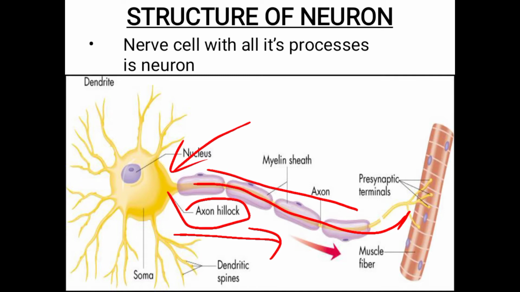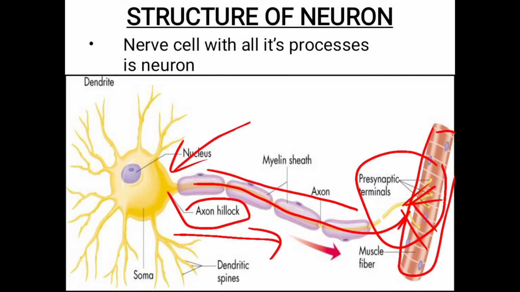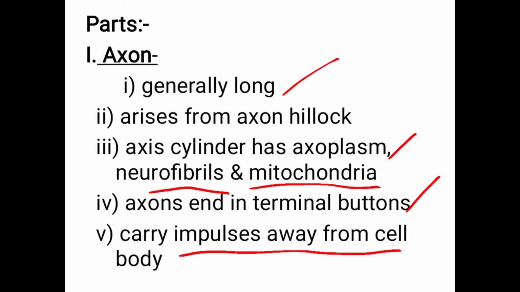There are terminal buttons. The axon has the terminal buttons, and that is very important. They form a presynaptic terminal. You have to remember the name, because I will tell in the next class. Very important, the presynaptic terminals. So this is the muscle fiber, and it will make a connection with the muscle. Whatever information from the neurons passes through the axon goes through a synapse, or a presynaptic terminal, and synapses with the muscle. I will explain the synapse in the next class.